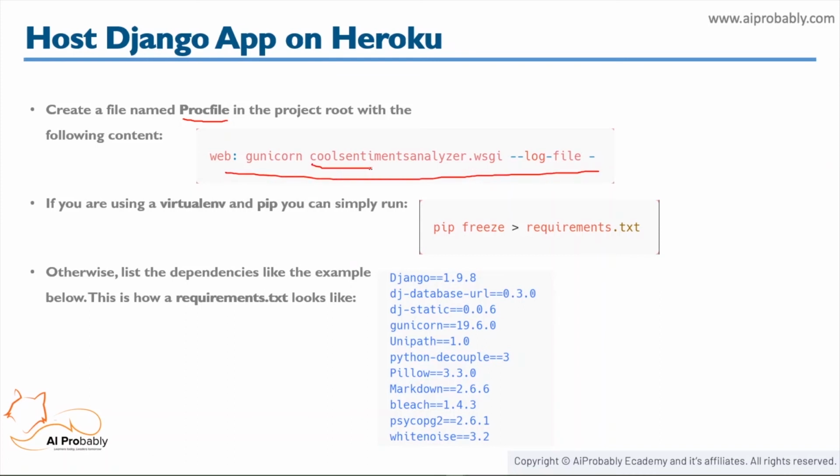Remember to change the name from Cool Sentiments Analyzer to whatever Django project name you have given to your project. After that, we need to create a requirements.txt file that basically contains the information of all the libraries needed to run the app. We can either use this command here to create it automatically, or we can create it manually also. In the end, your requirements.txt file should look like this.